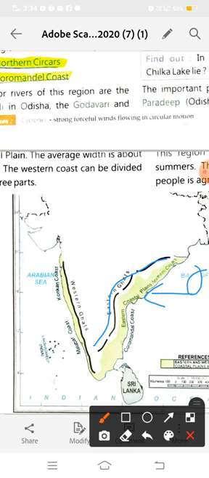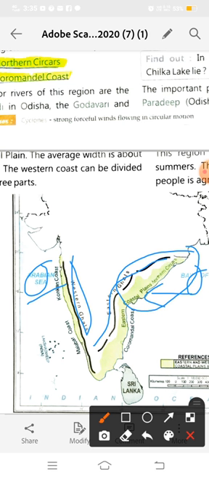And you learned that the Western Ghats lie in the west of India. The western coastal plains lie between the Arabian Sea and the Western Ghats. You also learned that the upper part, the northern part of the eastern coastal plains, is known as the Northern Circars, and the bottom is known as the Coromandel Coast.